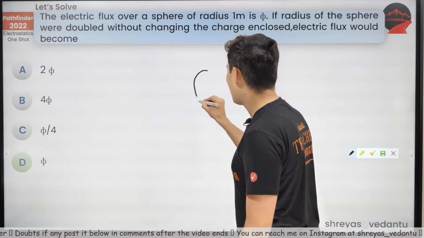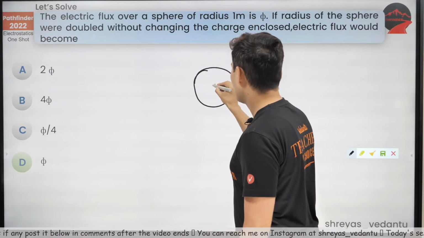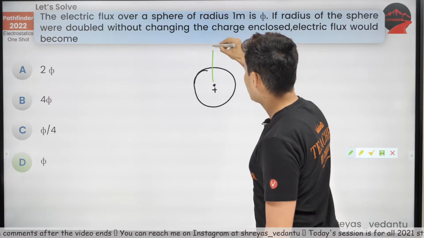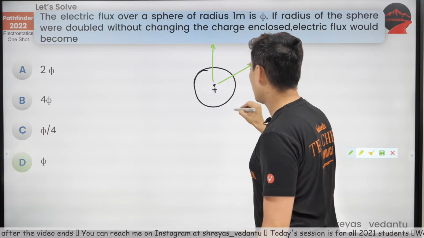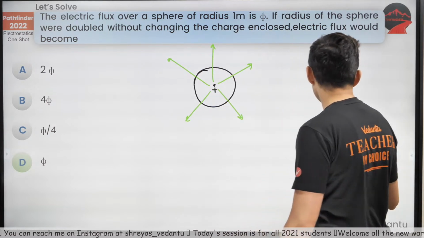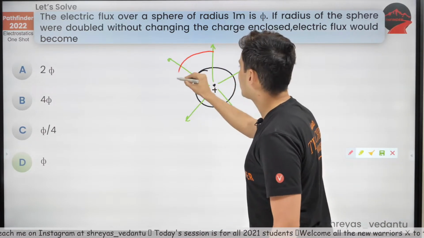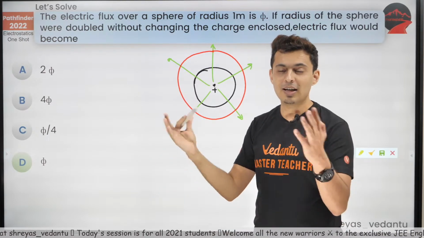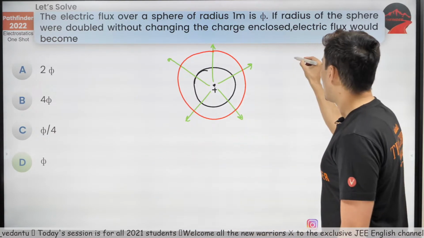Okay, so what has happened? If you have a sphere, and there is a charge over here, there will be some flux coming out of it. That means some field lines coming out of it. Now, if you double the radius, a lot of you might think, oh sir, area is increased, so the flux will increase. Wrong.